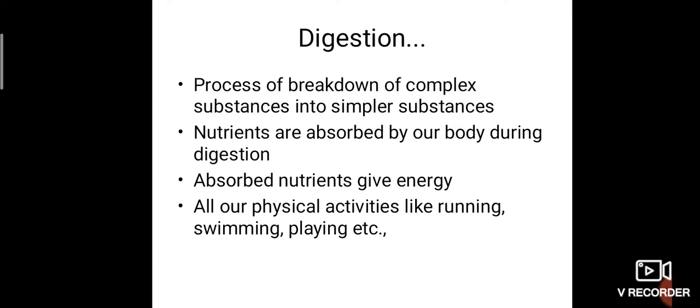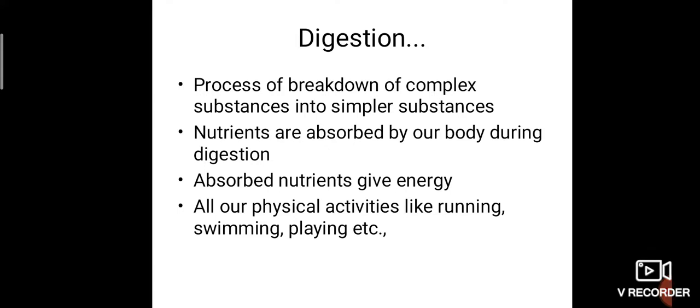That process is called what? Digestion. For chewing, what things are needed? First, we keep the food in our mouth. So inside our mouth, what two things are present? Teeth and tongue. Teeth help to grind, chew and bite the food, and the tongue helps to swallow the food, isn't it?